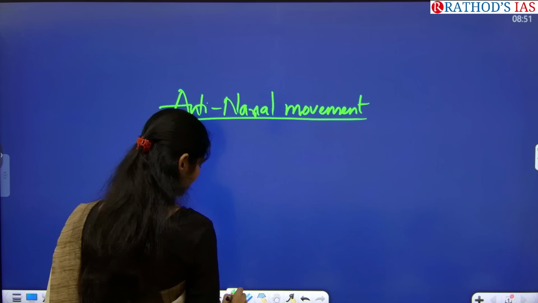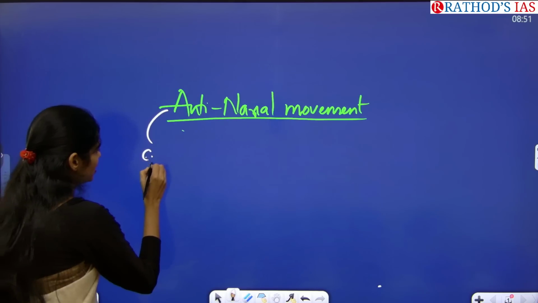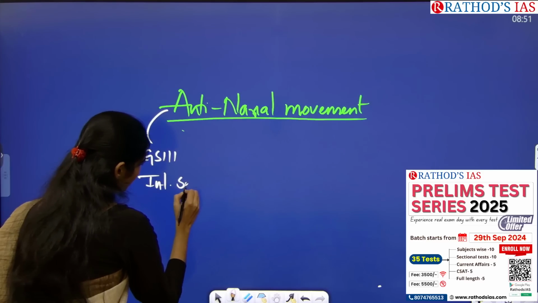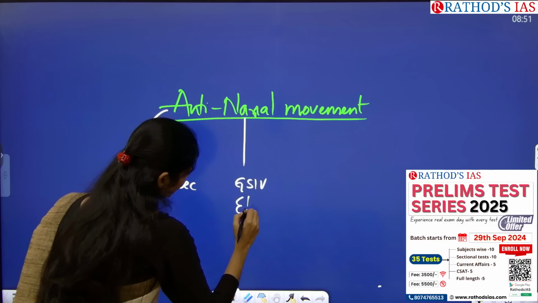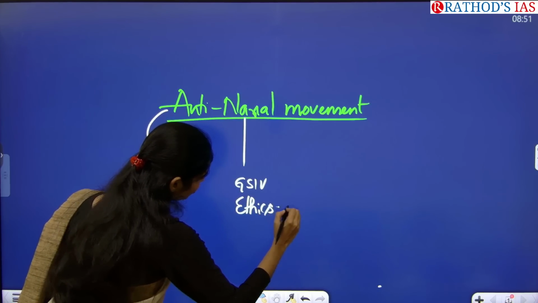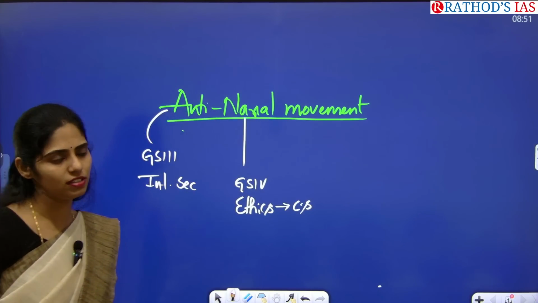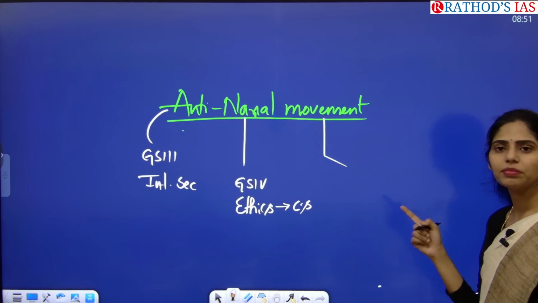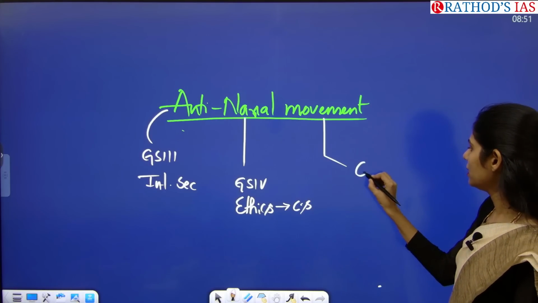So from which subject will you be seeing this topic? Yeah, from GS paper 3 under internal security, and from GS paper 4 under ethics. So in ethics, you can get a question from your case study that already happened in 2024. And apart from this, can you connect any other subject with what is happening now, that is Naxalism or left-wing extremism?